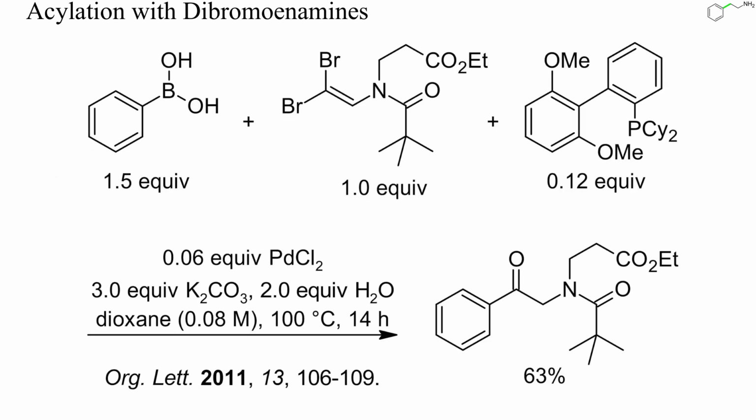Dibromoenamines, like the starting material of this example, can be prepared by treating formamides with carbon tetrabromide and a phosphine. These enamines have the same oxidation state as glycine and react like an activated glycine derivative. Here, Suzuki coupling with a boronic acid followed by hydrolysis yielded a protected aminoketone.